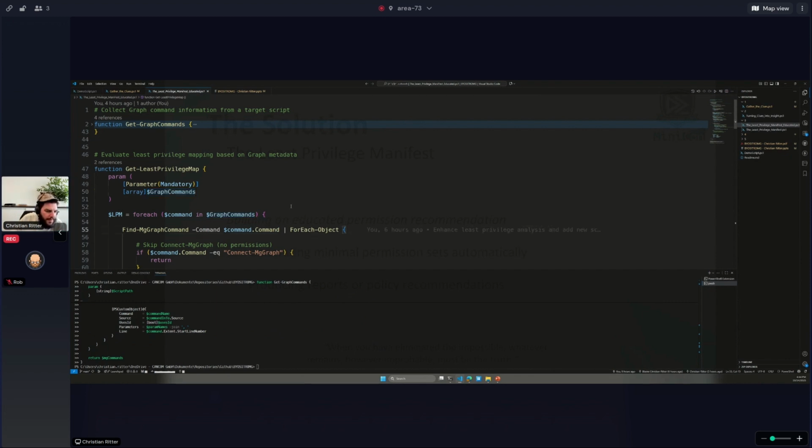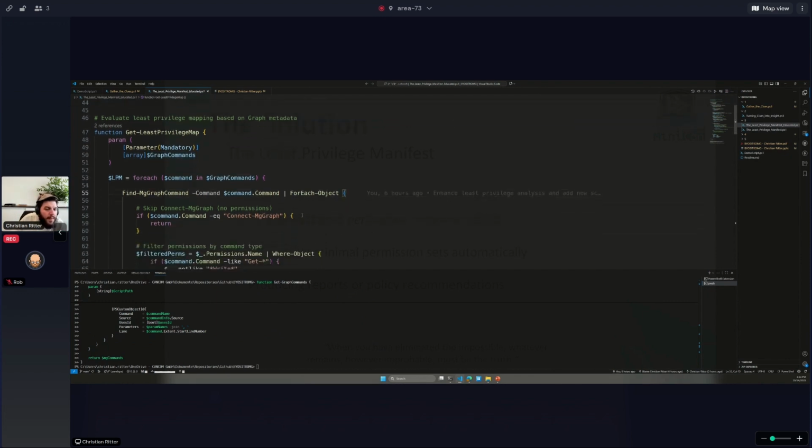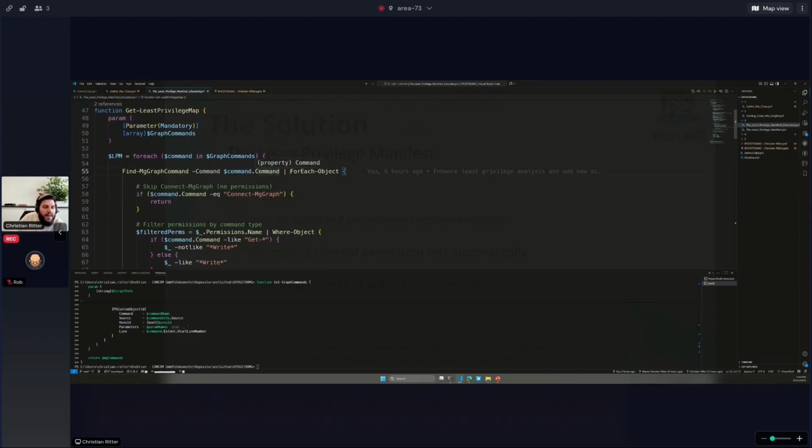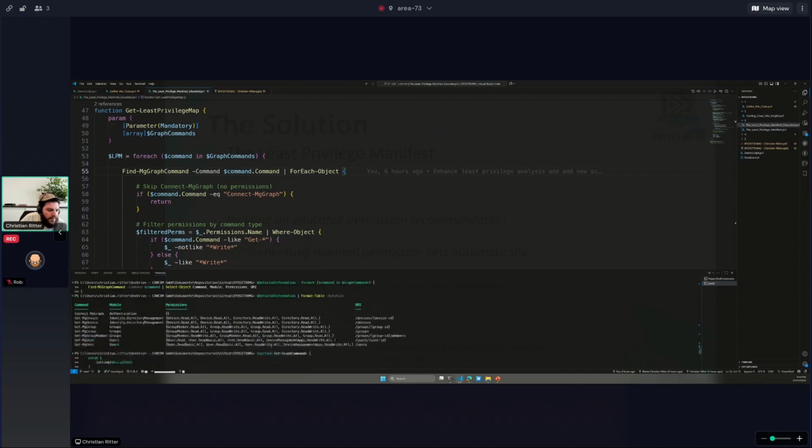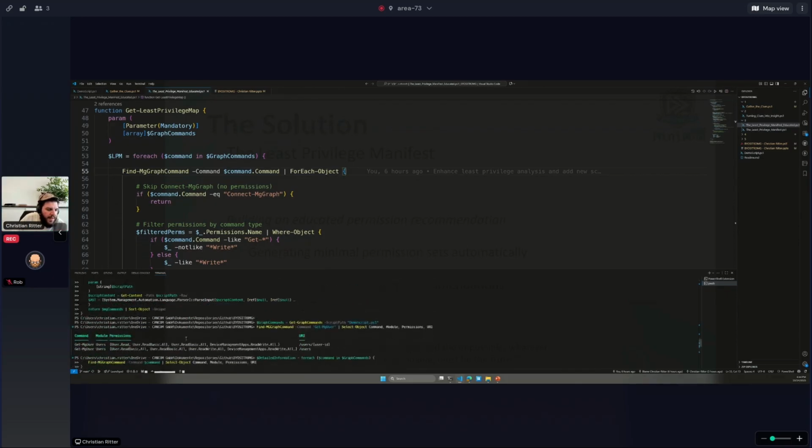You won't survive this. So then I iterate through this because, as we already spoke about, we were able to see sometimes one command can have, like here, different sets. So we have to step through. And if the command name is something like Connect-MgGraph, we just return or continue.